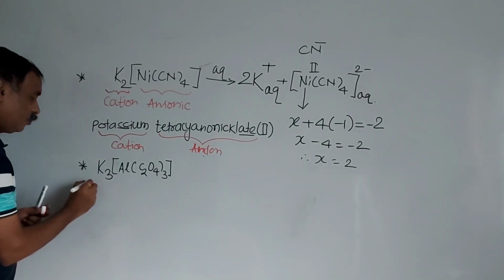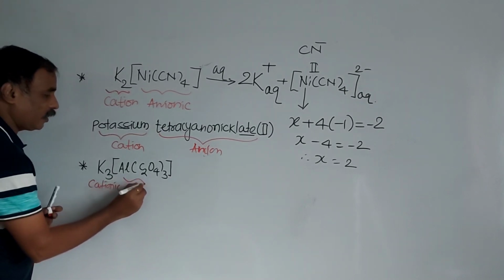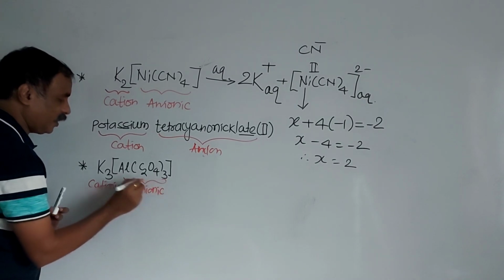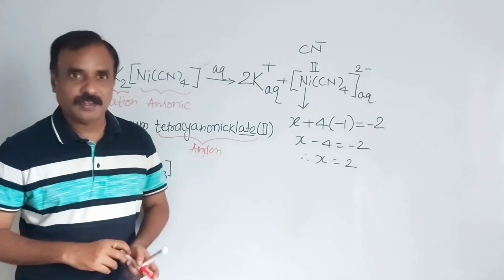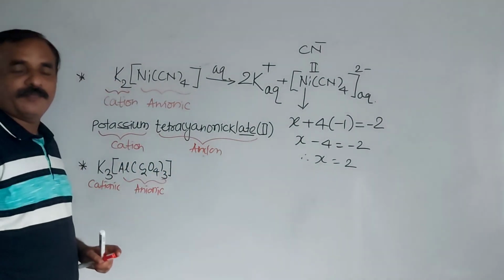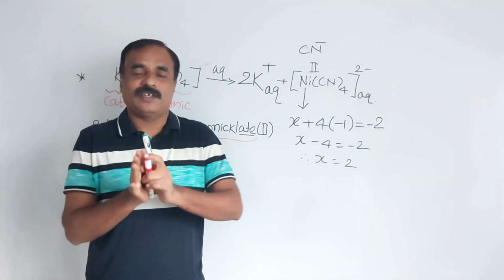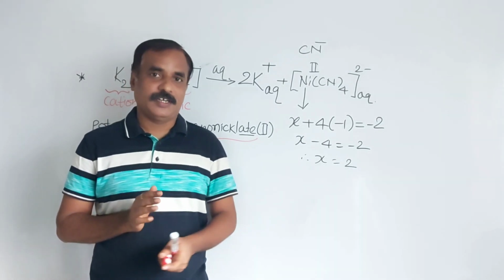This potassium is the cationic part, and one complex is the anionic part. And we know that when metal is present in an anionic complex, the name of that metal ends with ATE. So before this we have to calculate the oxidation number of aluminium. Remember, when there is aluminium, +3 oxidation number is fixed. Aluminium is stable in the +3 oxidation state.